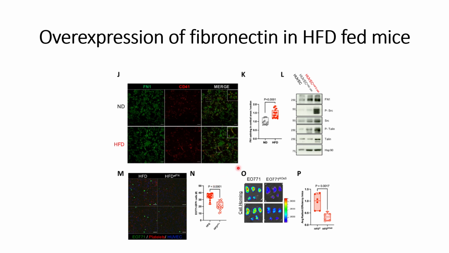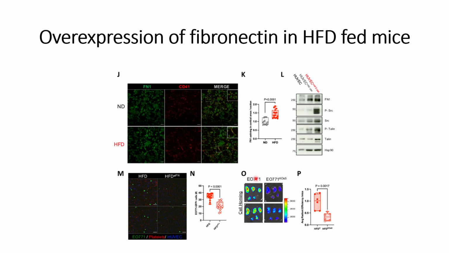Next, they wanted to check the cell homing. In the case of tumor cells, integrin alpha 5 plays an important role towards metastasis of the tumor cells. So they wanted to check whether integrin alpha 5 also has those roles in these conditions or not.